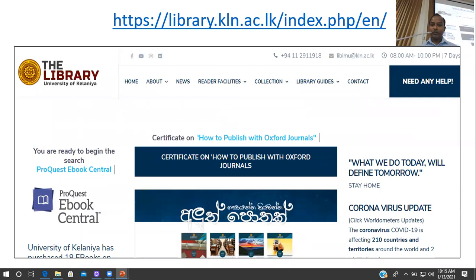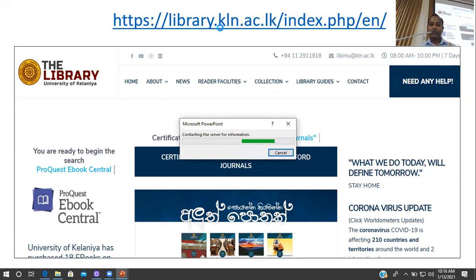And so most of our library services can be accessed through the library website. So before we move to the electronic resources, first of all, let me bring you to the library website and introduce you to some of the basic things.